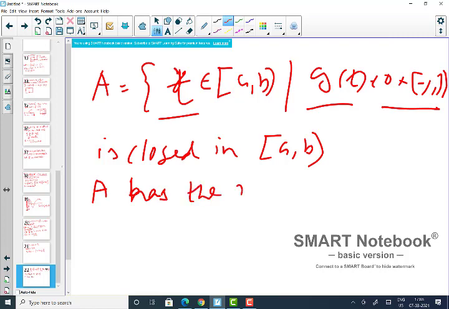The maximum and supremum are unique, right? So let me write down the maximum M. So A has the maximum M, and M has to be in between a and b.